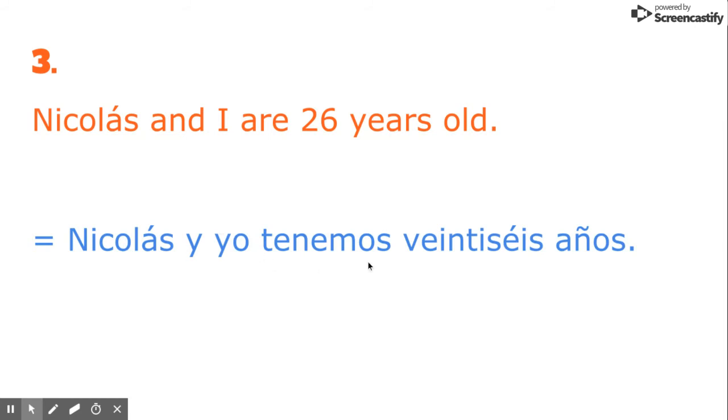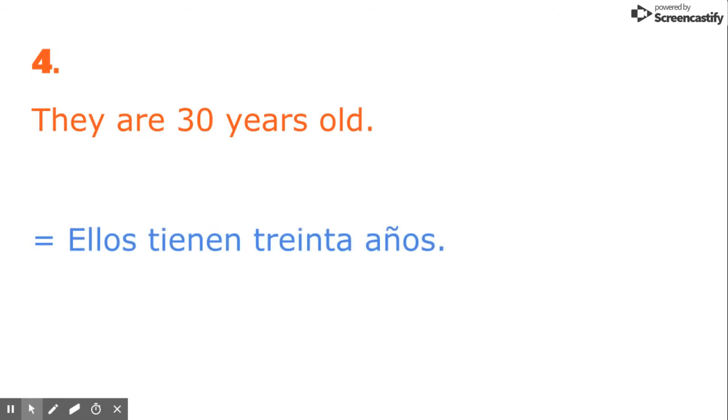So this one here, we use tenemos because it's Nicolas and I. So it's like saying we. So don't just see yo and think it has to be tengo. It's Nicolas and I. 4. They are 30 years old. 1, 2, 3, arriba. Ellos tienen 30 años.